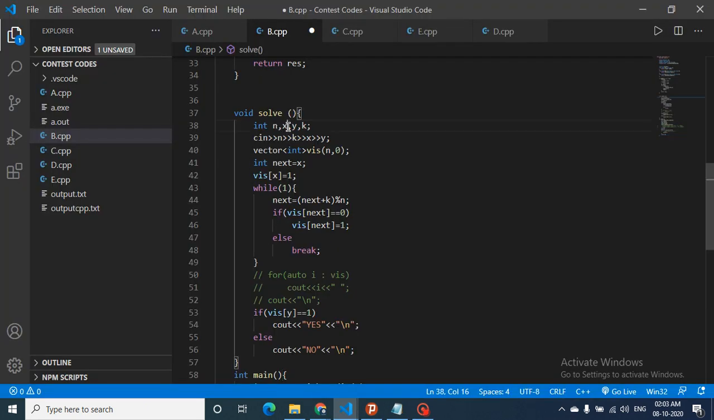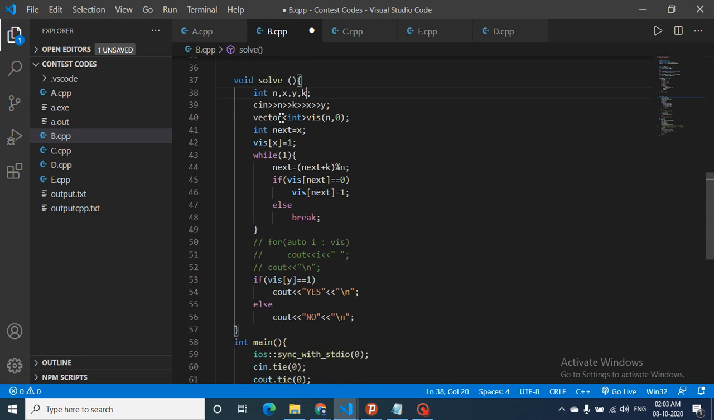So I'll take you to the code part now. Take the input of n, the total number of cities, X, the city on which the initial COVID-19 is, Y, the city on which you live, and K, the jump. Take the input of all of them and make a visited array of size n, all equal to 0. Then next is X, the next city I will jump to. I have started from X, so it is the starting city and already visited, so I will mark it as 1.